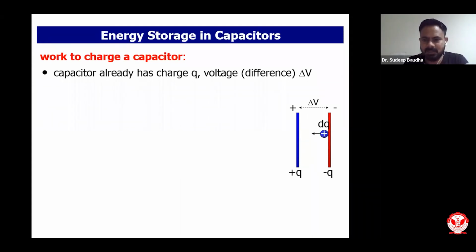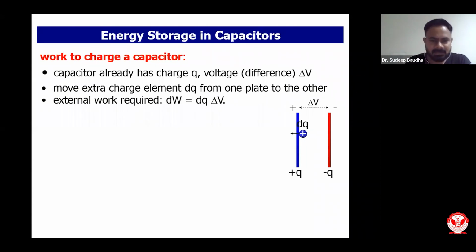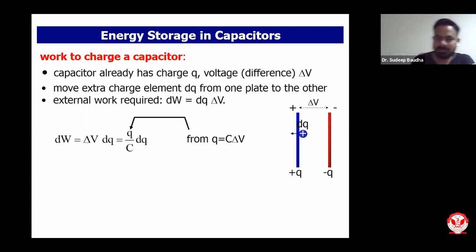Again I can tell you what I am saying. Suppose there is a small amount of charge, that is dQ. A small amount of work will be done to move that charge from negative to positive, or from one potential to another potential. That amount of work is dW, and dW equals delta V dQ. Delta V, from our definition, we know is equivalent to Q upon C, where Q is the charge of the plates.